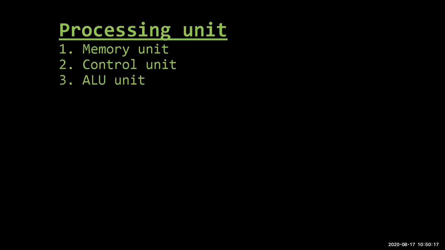Then there is the processing unit. The processing unit consists of memory, control, and ALU. Memory is where whatever data you enter, the computer has to store it. The control unit is where whatever data you have entered has to be controlled. And what is the ALU? That is the arithmetic logic unit, which is an electronic circuit. That electronic circuit helps to process that data.